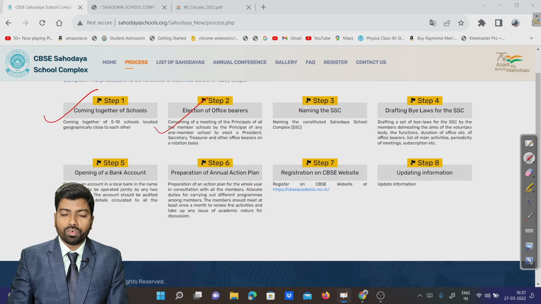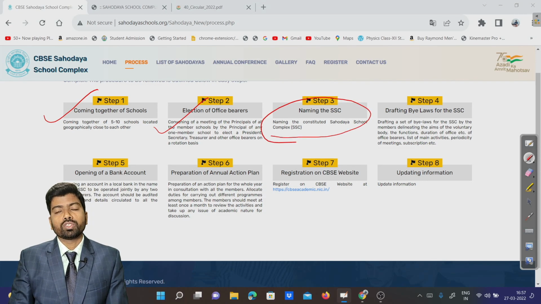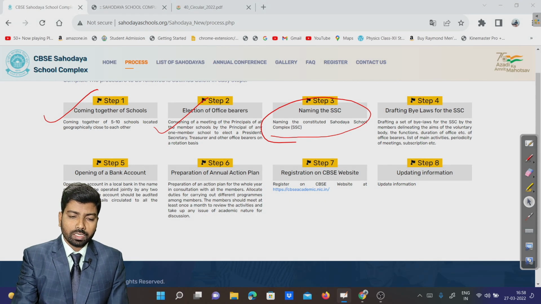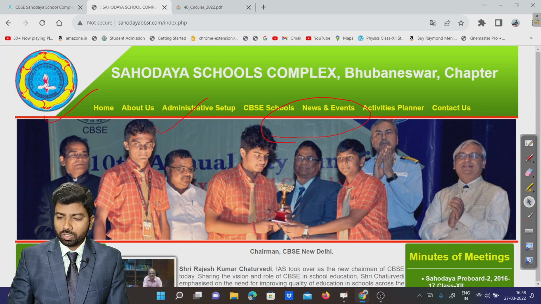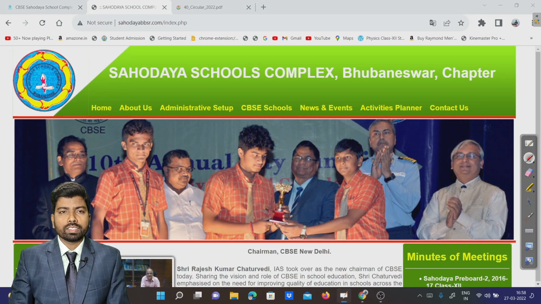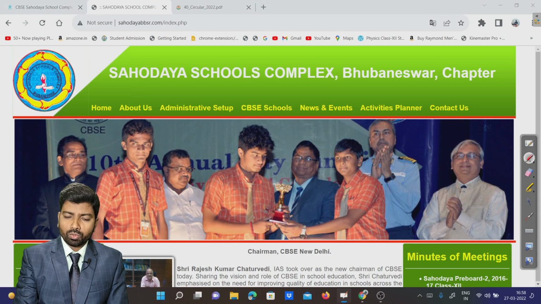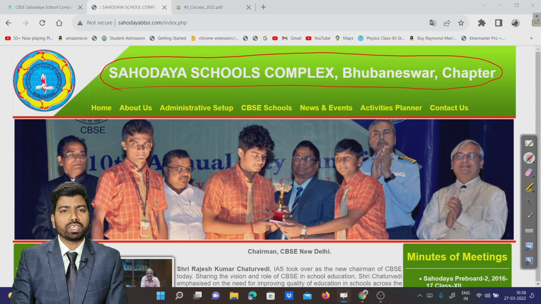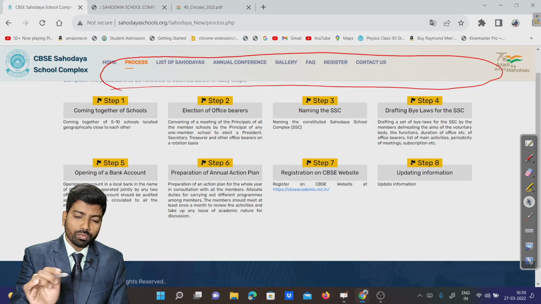After that, we have to go for the election of the office bearers, like president, secretary, and treasurer. These office bearers must be elected. Next most important thing is the naming of the Sahodaya school complex. So we have to give the nomenclature. For example, I want to show you one example. I am showing you here Sahodaya School Complex, Bhubaneswar. This is one of the school complexes, and it is in Odisha. So first, we have to give a name.